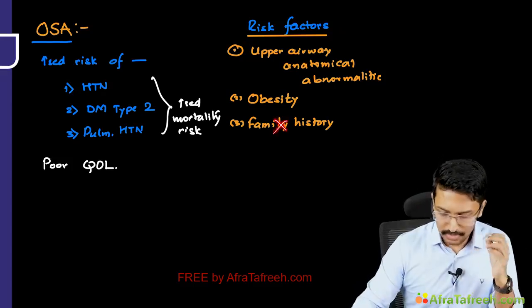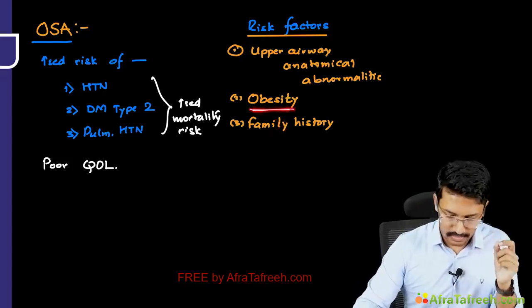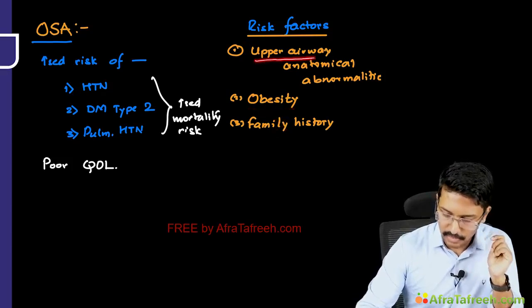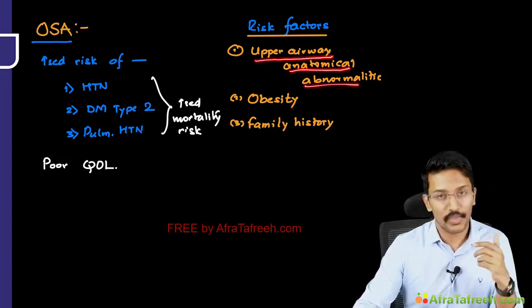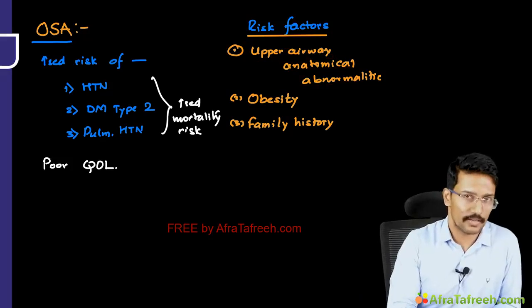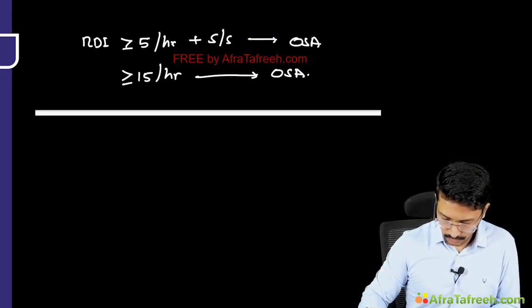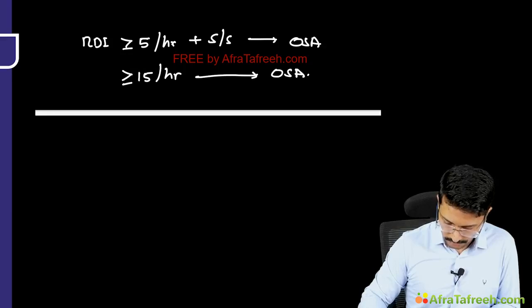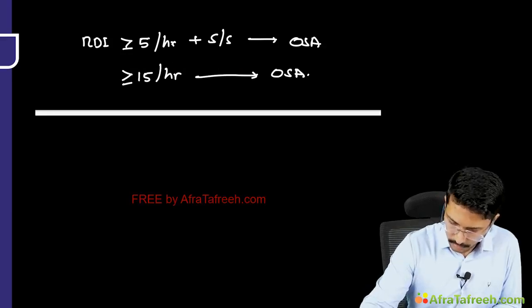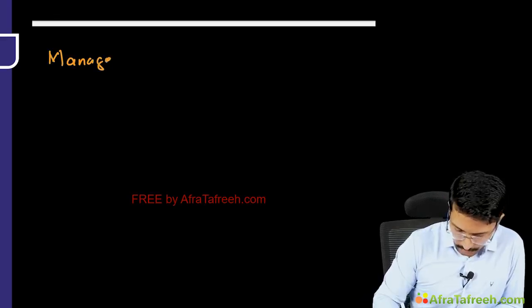Well, family history, nothing much can be done, but obesity, yes, it can be addressed. And if there are anatomical abnormalities of the upper airway, that can be surgically handled, right? Okay, so then comes the question. Treating obesity is helpful to what extent for the management of OSA? That's a very important point indeed. So tell me now, is that the mainstay of treatment?